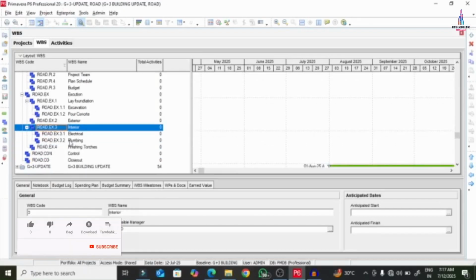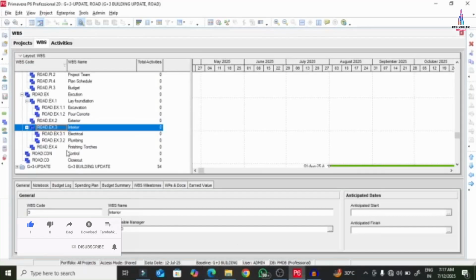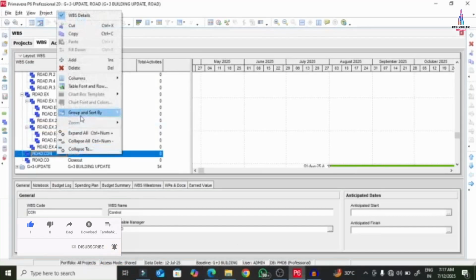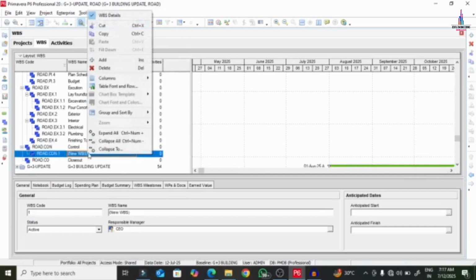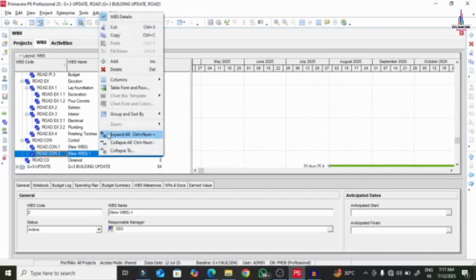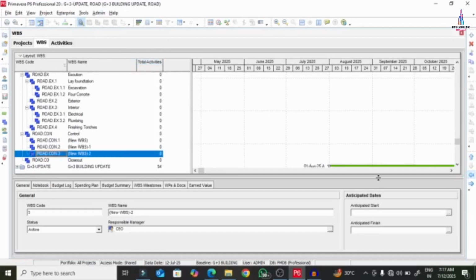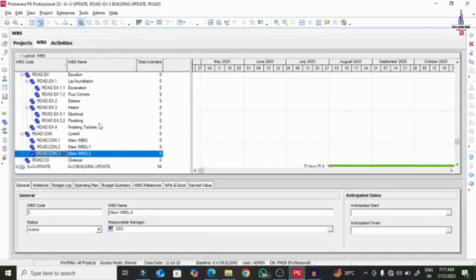Again we will select the control option. So we will check whether there are any options. So under the control option we have 3, and closeout also having 3. So we will select the control, click on add button, we will add first category. Again we will add one more section, click on add button, we will move to the left side. Again we will add, click on add button, we will move to the left side. So for this we have to add resource management, cost management, risk management.